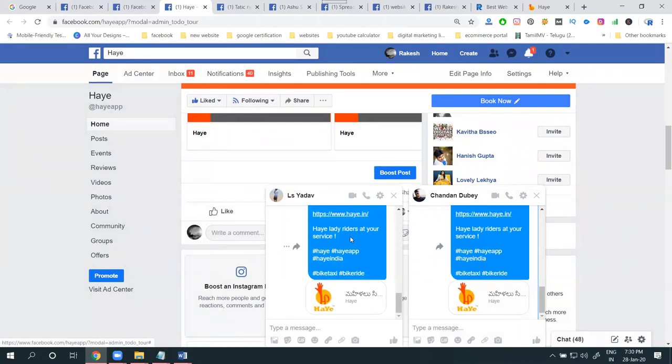On your friend's timeline, you can share only one time for one person. If you're sharing by private chat, we can share to multiple private chats. This is the organic method for Facebook marketing. Total 5 steps: your timeline, your friend's timeline, groups, your pages, and targeting by private message your Facebook friends. That is called marketing any product on your Facebook page. Compulsorily your friends will be required. Without friends, you can't target anyone for marketing. It's an organic method. Nothing is paid. This is all organic.